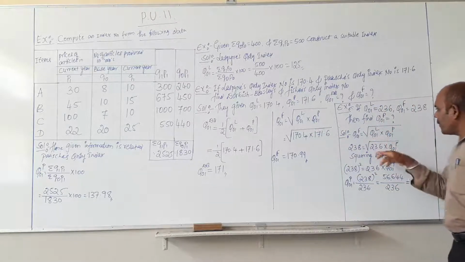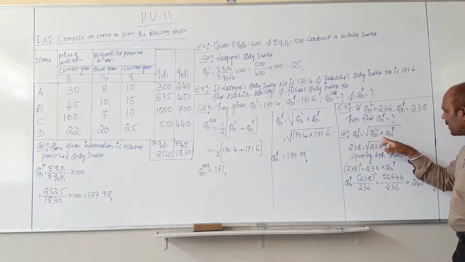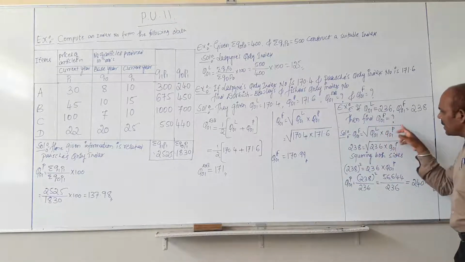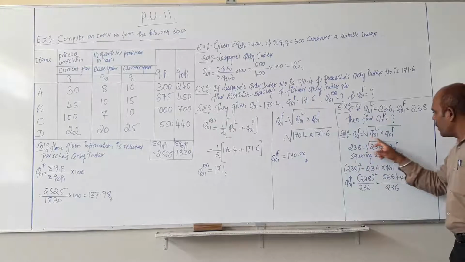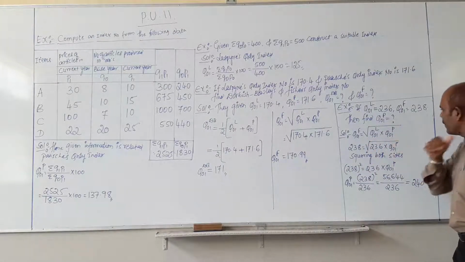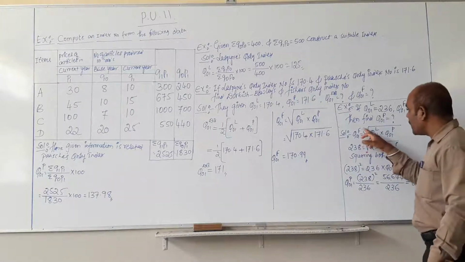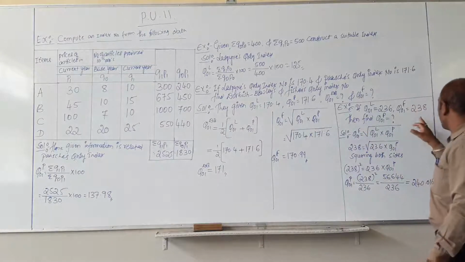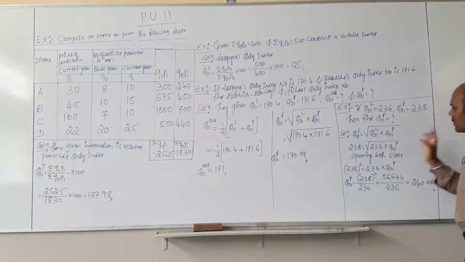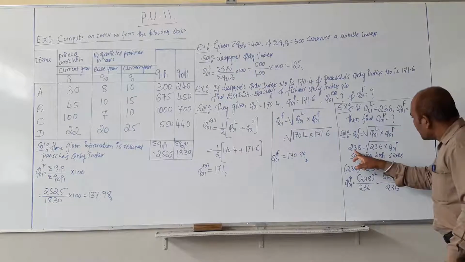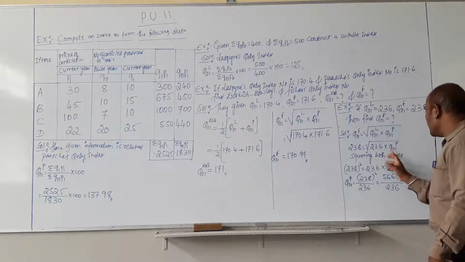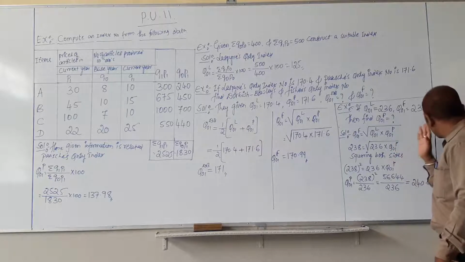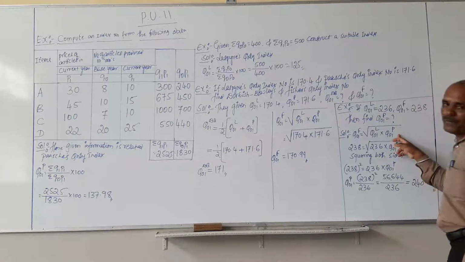So root of Q of 01 raised to L into Q of 01 raised to P. Put the answers of all the terms used in the formula. So Q of 01 raised to F we already know, that is 238. So 238 equals root of 236 into Q of 01 raised to P, because we don't know the index of Paasche's.